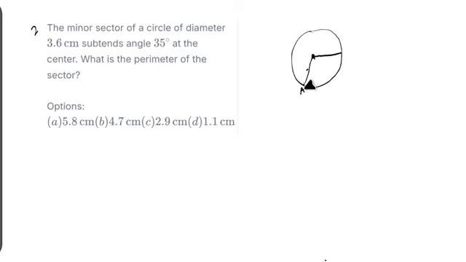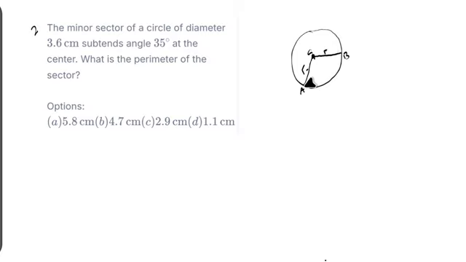Let's say here is point A, here is point B, and here is point C, the center of the circle. A line from the center of the circle to any point of the circumference is called a radius. So here we also have a radius.